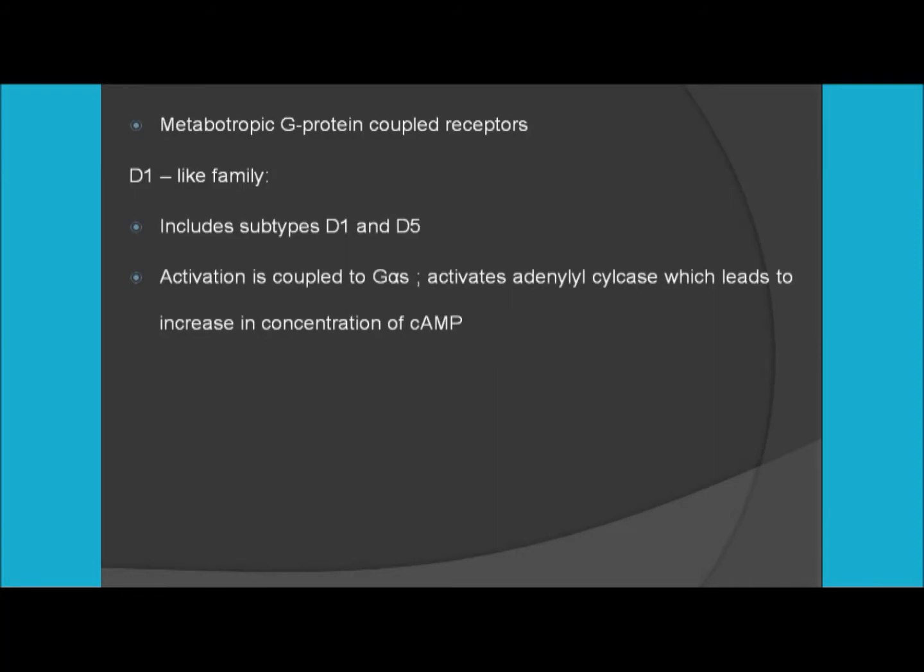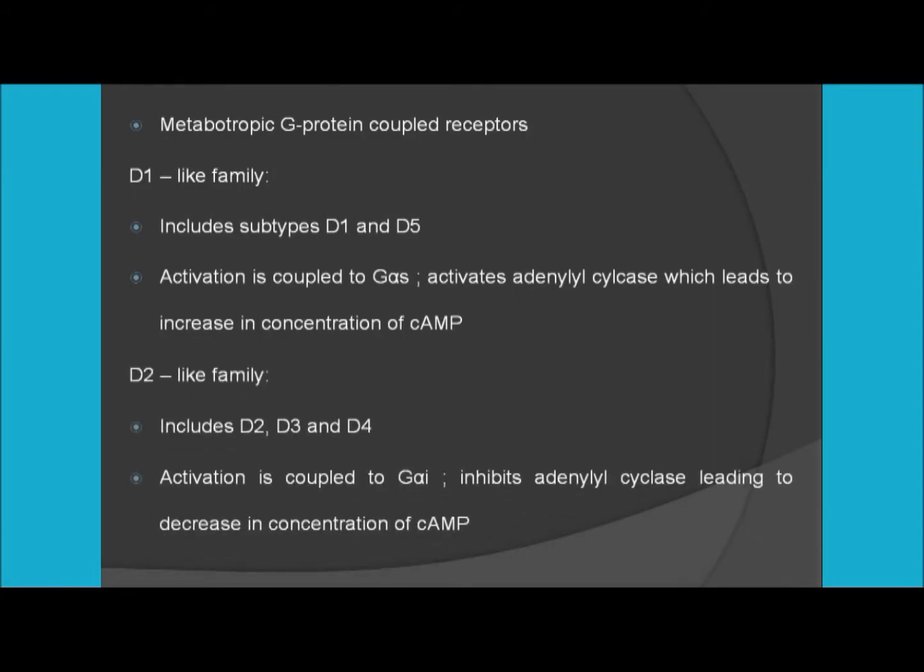Moreover, the other type of receptor is the D2 like family, which includes D2, D3 and D4. For these receptors, the activation is coupled by G alpha I, where I stands for inhibition. So these receptors inhibit adenylyl cyclase, leading to a decrease in the concentration of cAMP. So D1 has the subtypes D1 and D5, and the other receptor, D2, has the subtypes D2, D3 and D4.